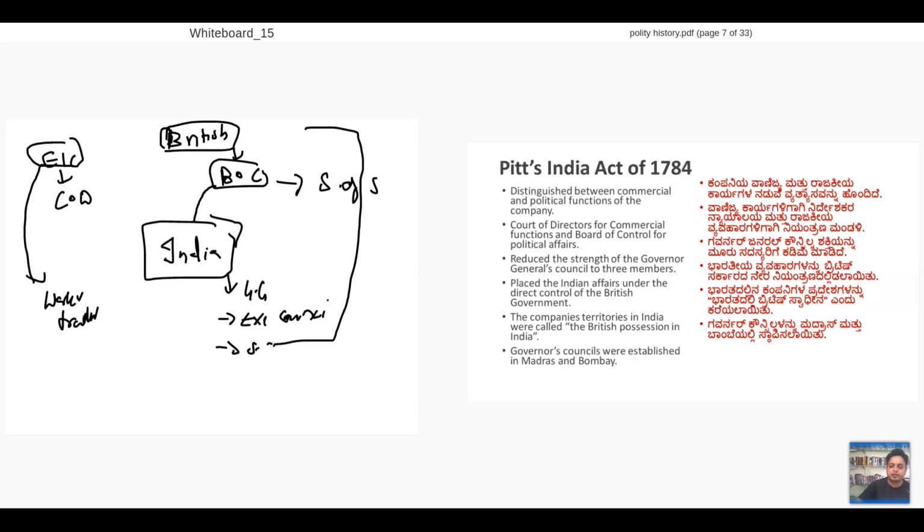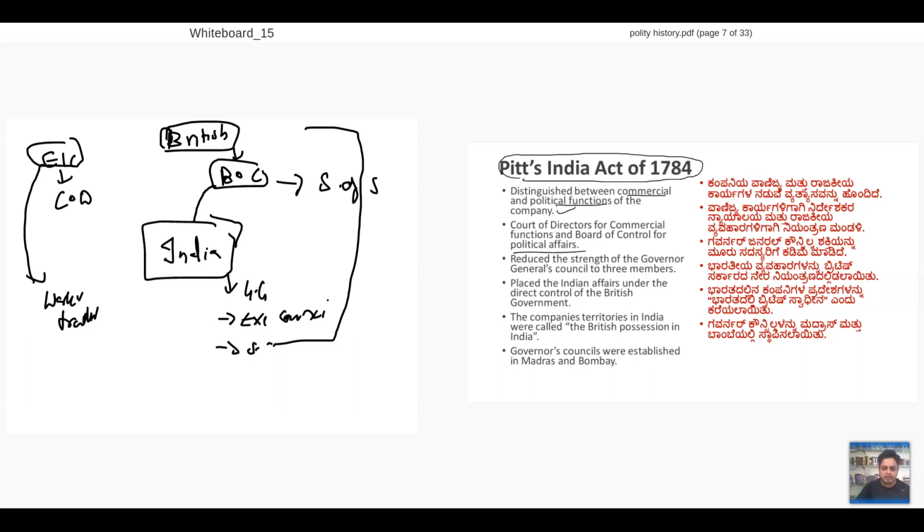This structure will be during Pitt's India Act. Under Pitt's India Act, they create a structure like this. Distinguish between commercial and political functions of the company. Court of Directors for commercial function, Board of Control for political functions. Reduce the strength of Governor General Council from 4 to 3.